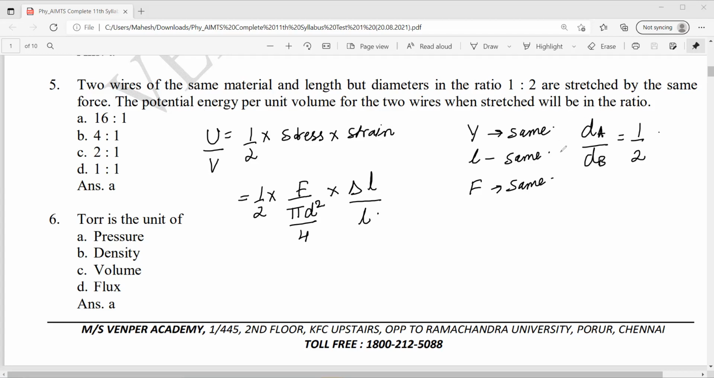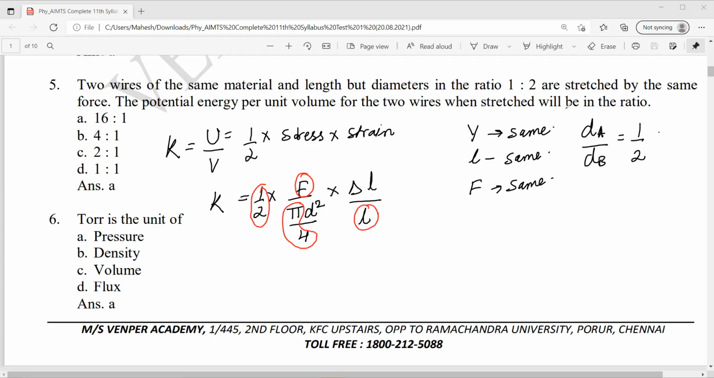Will be in the ratio. So diameter square, this becomes, let us take this one as K. So for K, what all things are constant? Force is constant, length is same, pi by 4 is same for both, 2 is also same for both. This 1/2 is also same for both. Okay.